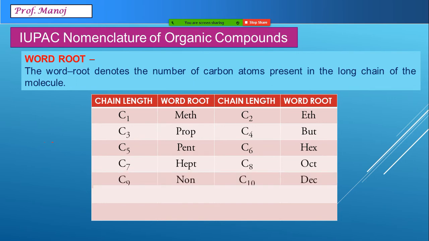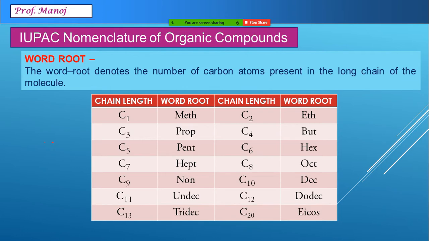This indicates the number of carbon atoms present. More than 10, also, names are to be remembered for your college level, like undec for 11, dodec for 12, tridec for 13, then up to 20 you have to remember. The 20 is called icos. These are the names of the word roots.